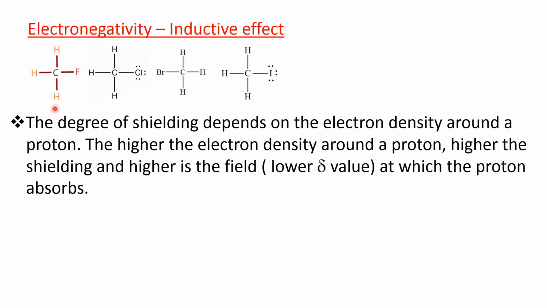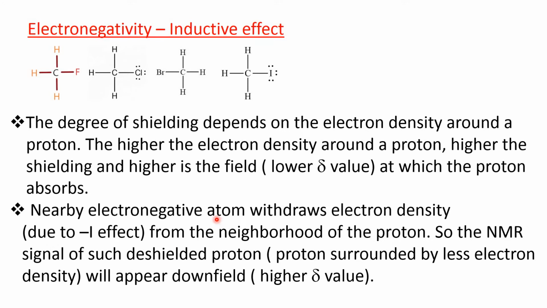Now, the degree of shielding depends on the electron density around a proton. The higher the electron density around a proton, higher the shielding and higher is the field. Higher field means lower delta value at which the proton absorbs. Now, a nearby electronegative atom withdraws electron density due to minus I effect from the neighborhood of the proton. So, the NMR signal of such a de-shielded proton, that is a proton surrounded by less electron density, will appear downfield, that is higher delta value.